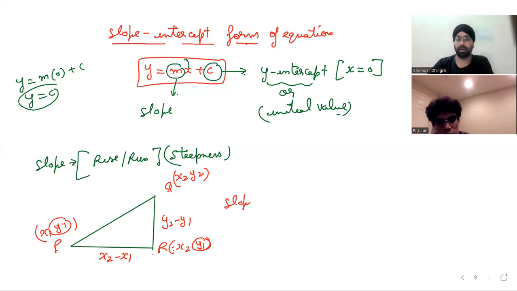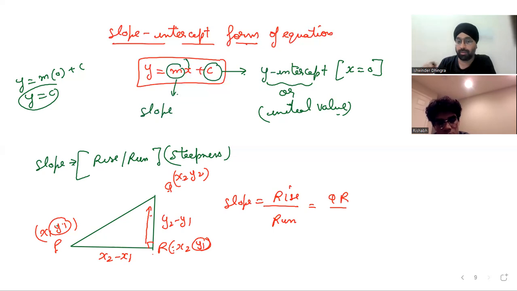A rise. Now, in which direction are we rising? If we think of it, we are rising in this direction, from point R to Q. Yes or no? So if I write the slope, slope is rise upon run. What is the rise over here? That is QR. And what is the run over here?